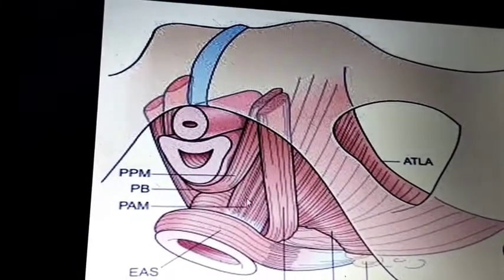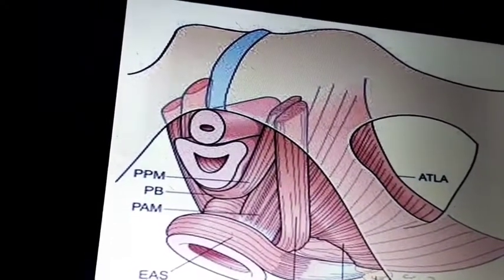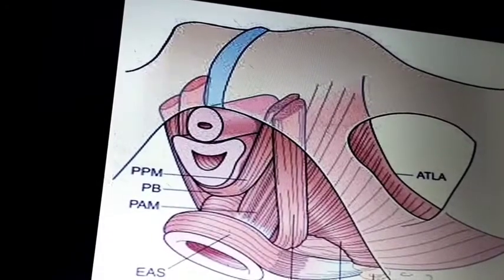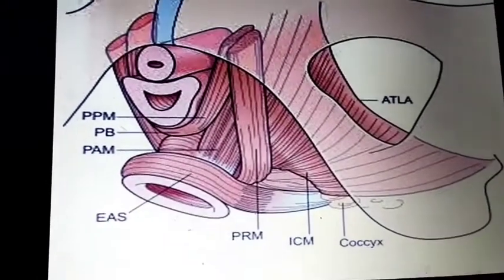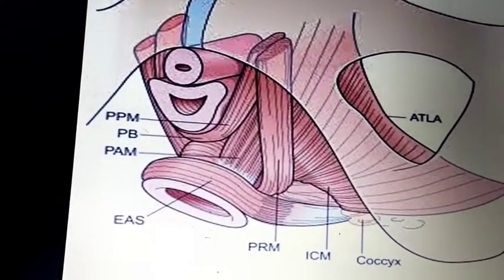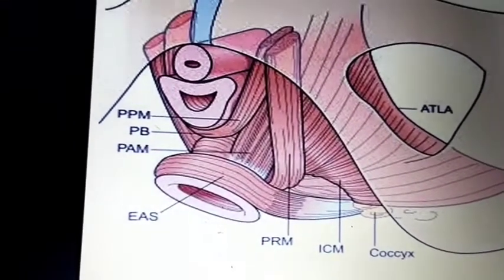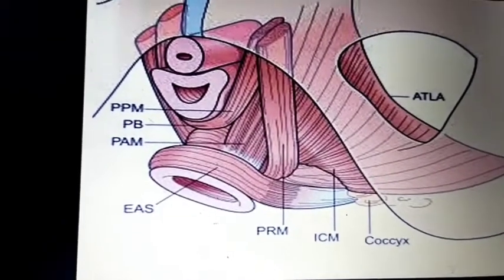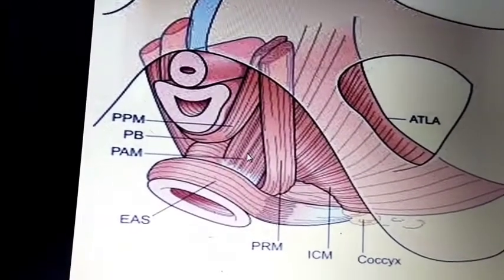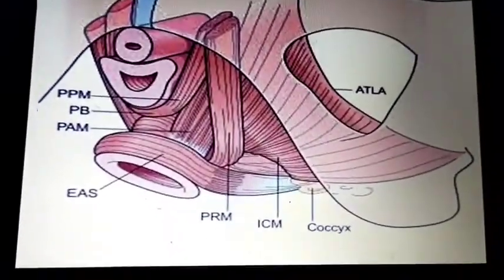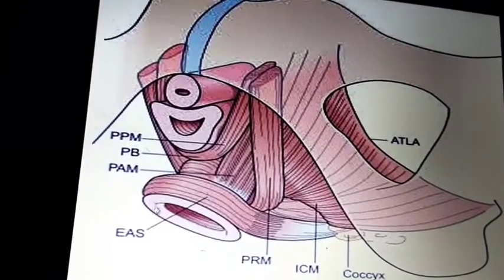This is the outlet of the pelvic floor, or you can say the pelvic diaphragm. And this is the anal canal. It is located within the anal triangle in the perineum, below the level of the diaphragm, and the diaphragm is the pelvic floor. This is mainly made by the external anal sphincter.